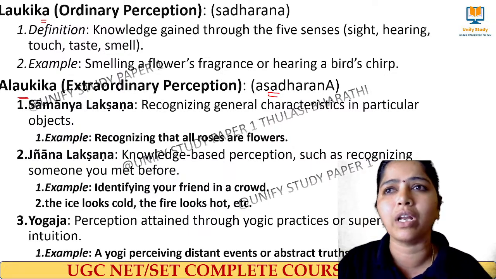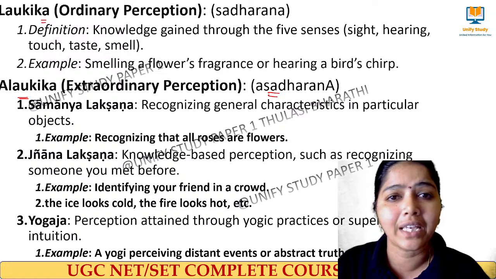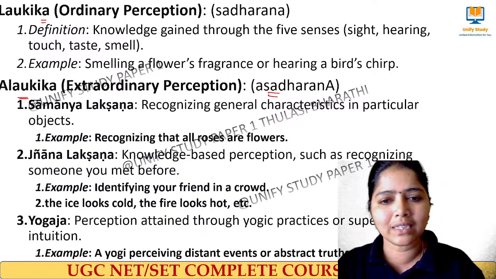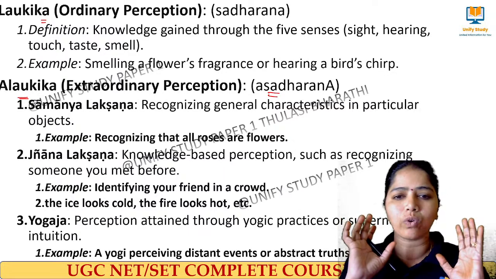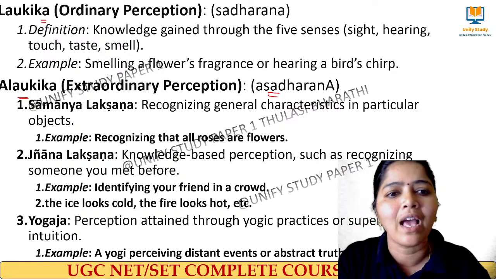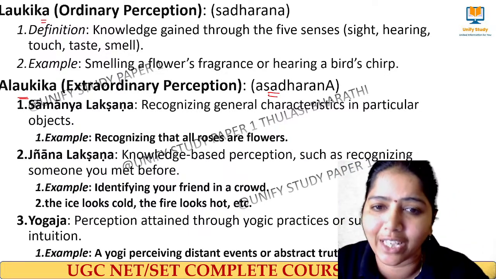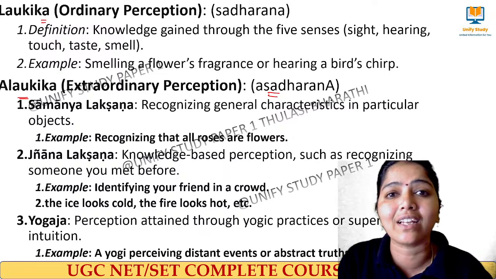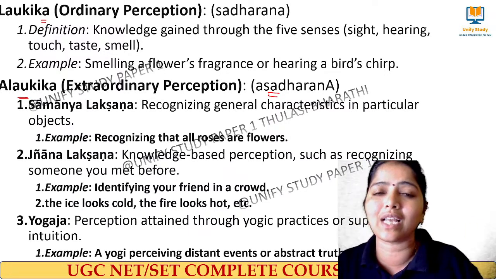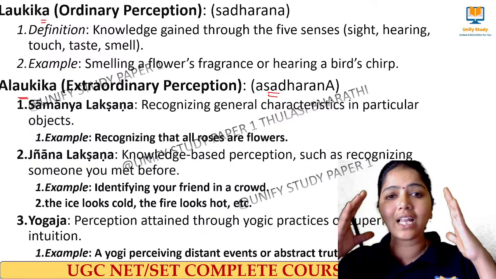So simple example, not only that instance, we have different types over there: Samanya lakshan, jnana lakshan and yogaja. Samanya lakshan means what? I recognize that roses are flowers. So some general characteristics will be there, and I will be applying it to a particular object, and that is called Samanya Lakshan. Recognizing the general characteristics in the particular object. For every particular object, if I am able to understand the characteristics, then we call it Samanya Lakshan.